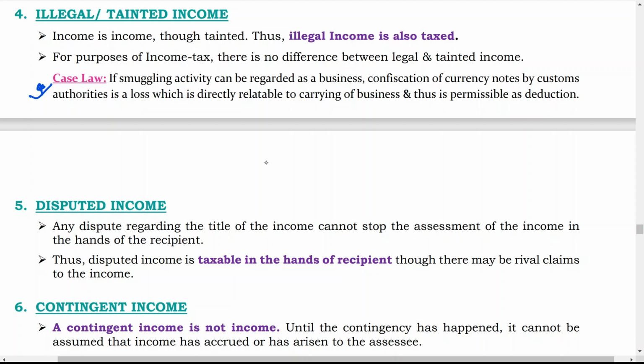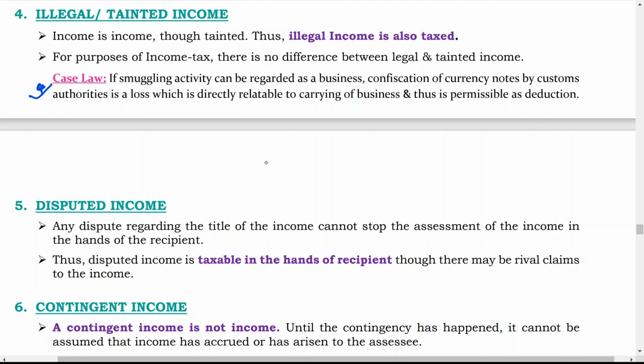Disputed income. Any dispute regarding the title to the income cannot stop the assessment of the income in the hands of the recipient. Thus, disputed income is taxable in the hands of the recipient, though there may be rival claims to the income.